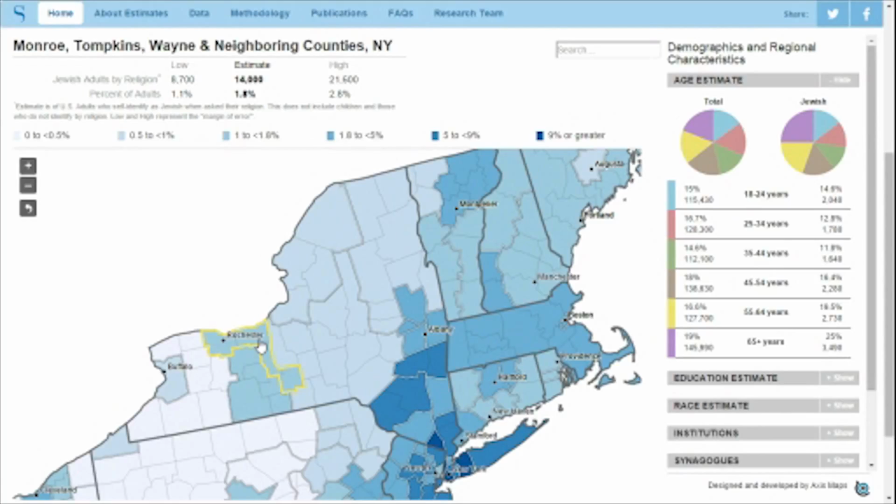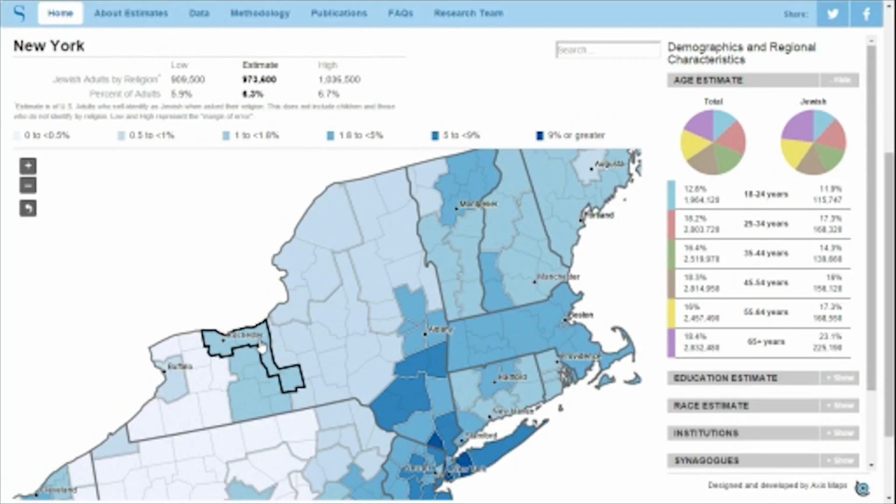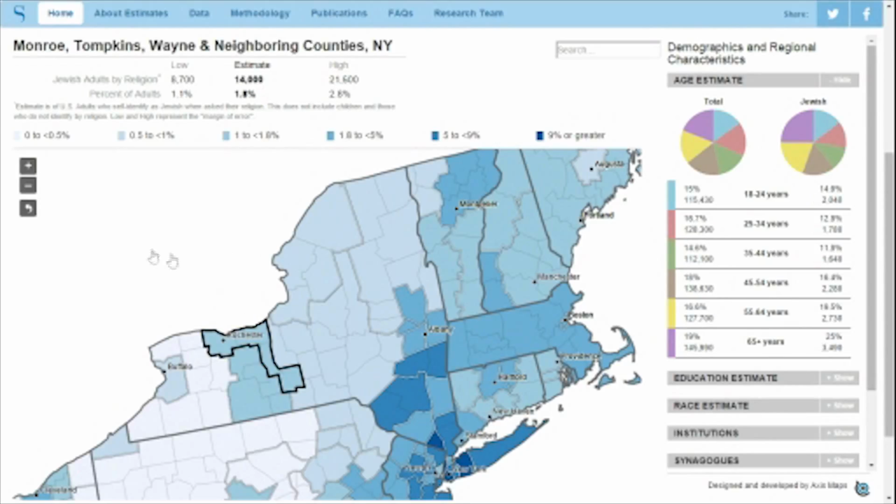And so you'll see here, if you click on this area, the border goes from yellow to black, and that means right now I have locked this geographic area. So if I go off the map, it'll keep me and continue to show data related to that county. And that's really nice when you head over to the right here, which is where we've included some demographic characteristics of the Jewish and the whole population of that area, as well as some proxy measures for Jewishness.